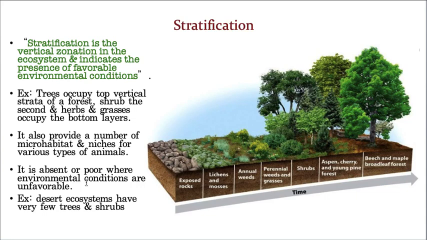But in very bad environmental conditions, or in the absence of favorable environmental conditions, the vegetation, both flora and also fauna, completely drops. For example, I brought this example: a desert ecosystem has very, very few trees and shrubs, and even animals. Here I mentioned the tree population, that means plant population. But if you take the animals also, in the desert you can see a minimal number of animals.